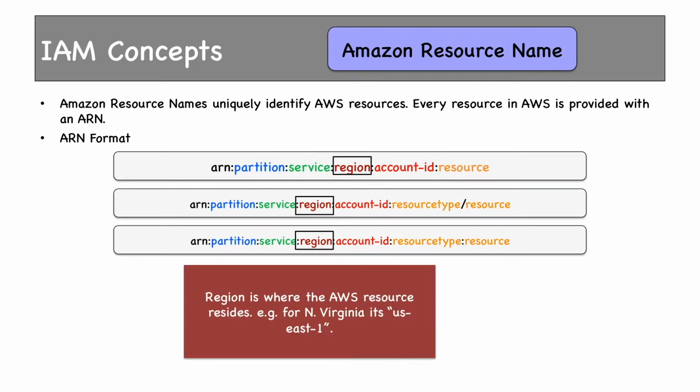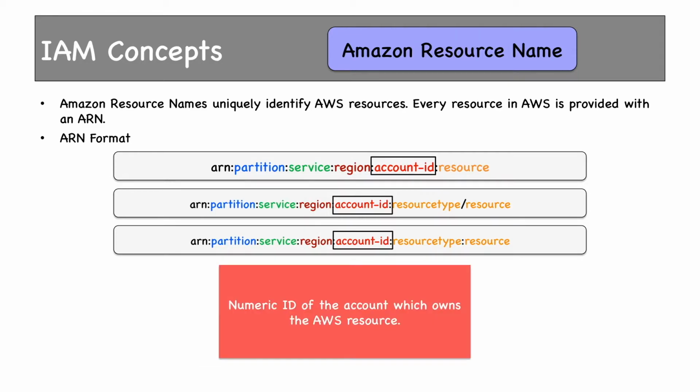Region is where the AWS resource resides. For North Virginia, it is us-east-1. For Mumbai, it is ap-south-1, etc. Then the account ID, which is the numeric ID of the account which owns the AWS resource. All the resources under my account would be owned by me. So for example, if I launch an EC2 instance, the account ID would be my account's numeric ID.